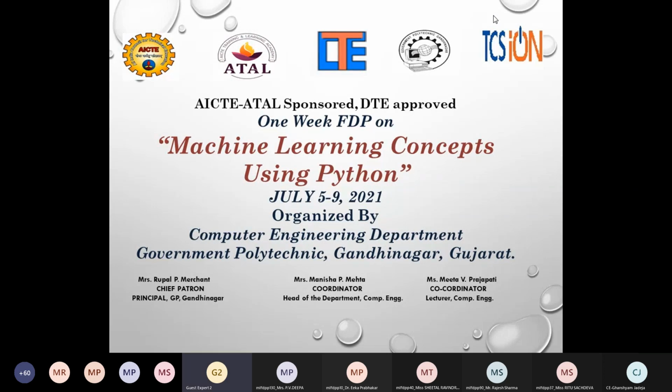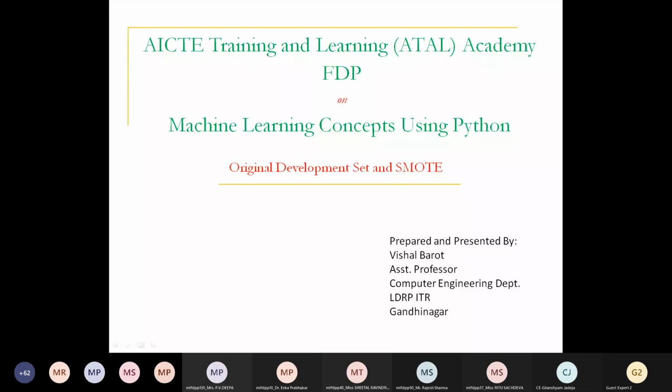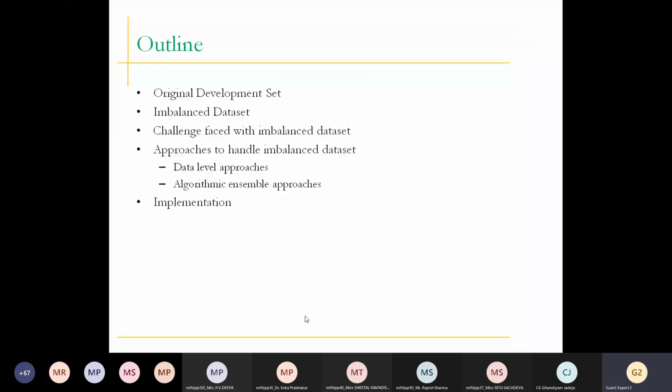Today we are going to discuss something about the original set and smooth. First, let me start with the very basic fundamentals. Let me first share my screen. Okay, so today we are going to discuss the development set and smooth. This is more or less related to a pre-processing step of a machine learning model. So we are going to discuss a couple of things.